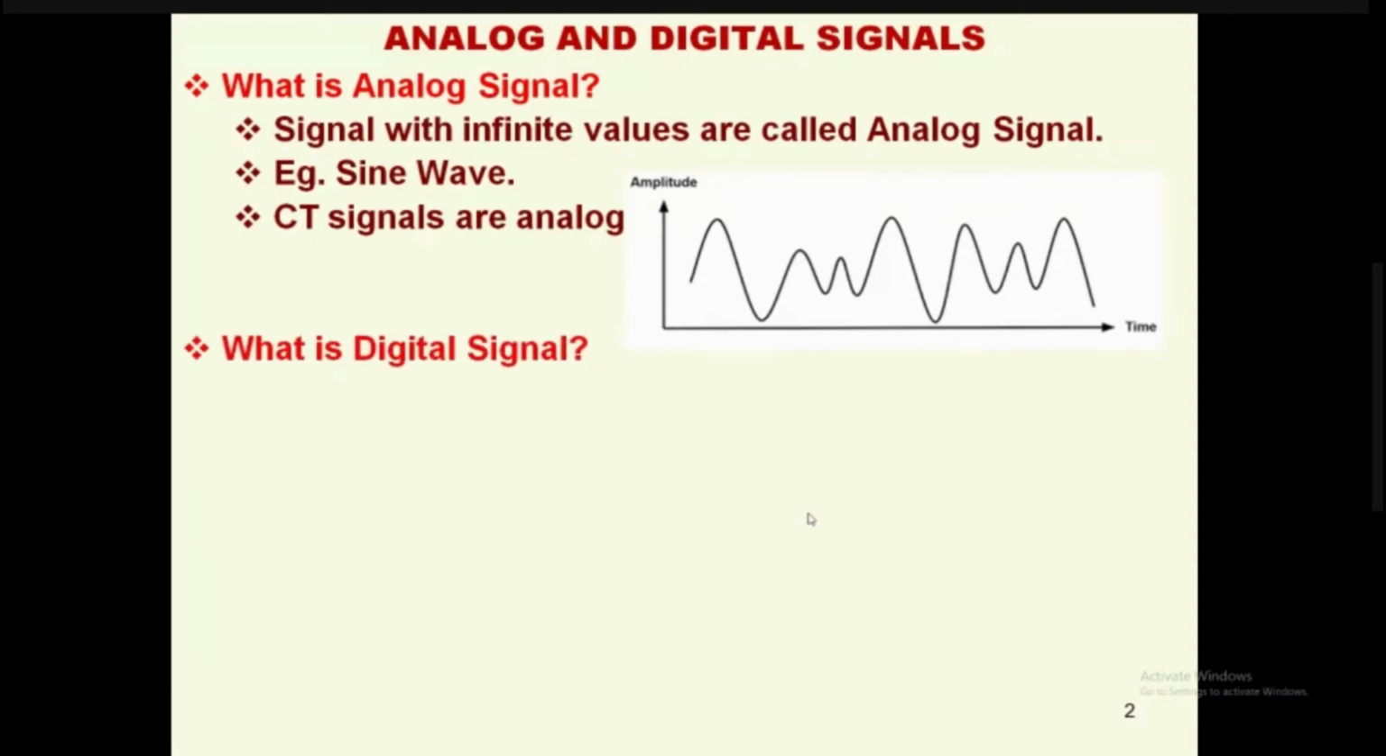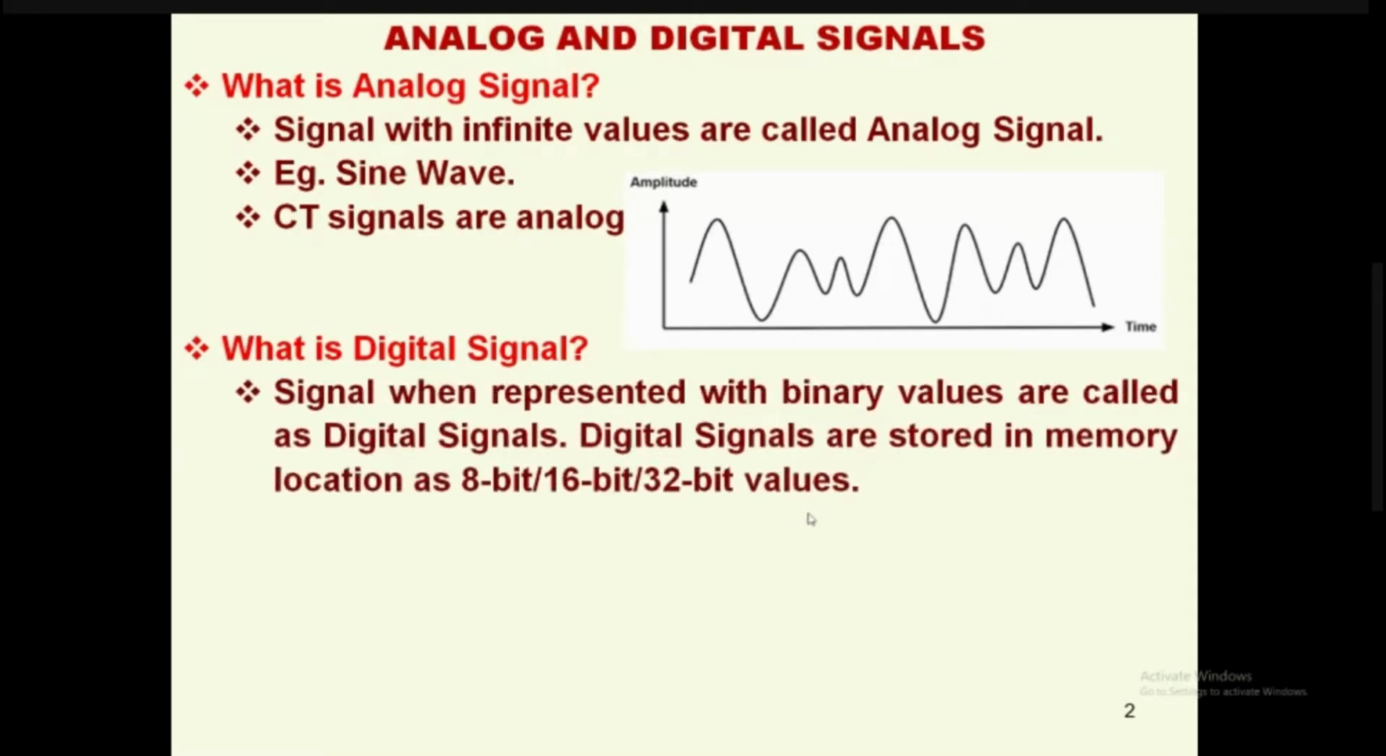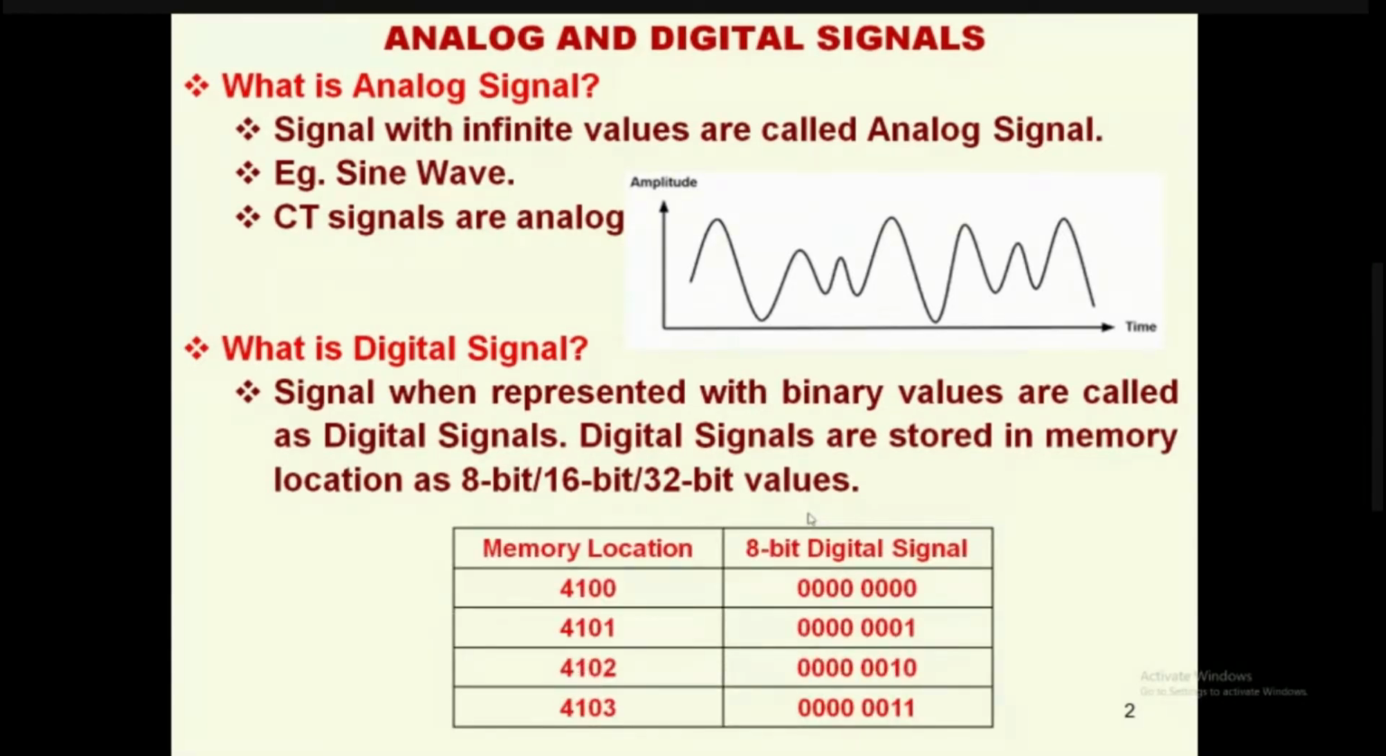Now the next question that comes to our mind is, what is a digital signal? The signal when represented in binary values is called a digital signal. Digital signals are stored in memory locations as 8-bit or 16-bit or 32-bit values, as you see here in this table, where you have a memory location in one column and an 8-bit digital data in another column. These data, something like 0, 1, 2, 3, are called digital signals.